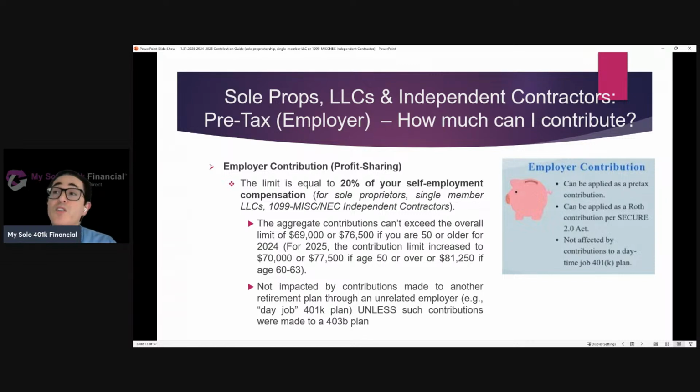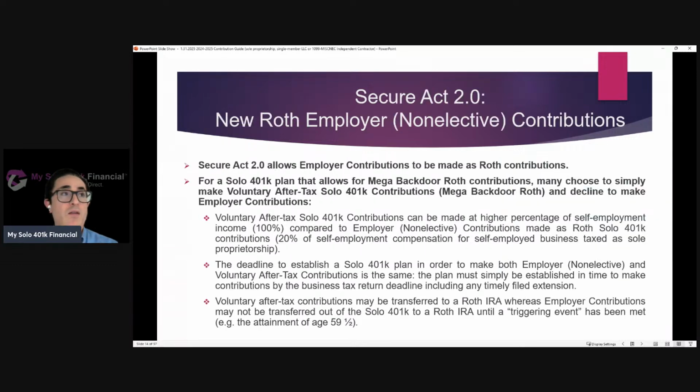Now, one exception to that rule, that you don't have to aggregate for purposes of determining how much can be contributed as an employer contribution, is the 403b exception. So all contributions made to the 403b, whether employee or employer, together with any contributions that you want to make to the solo 401k, the sum cannot exceed the overall limit.